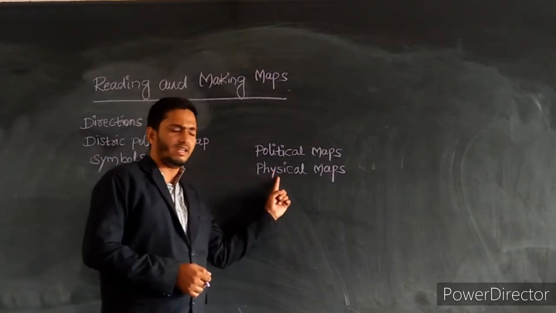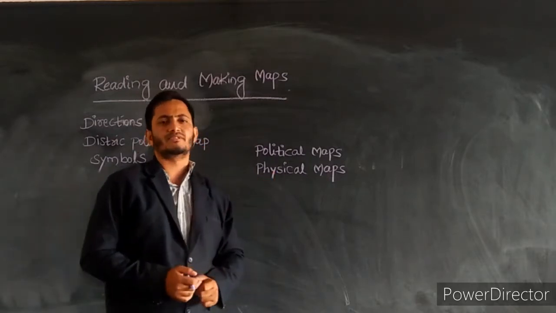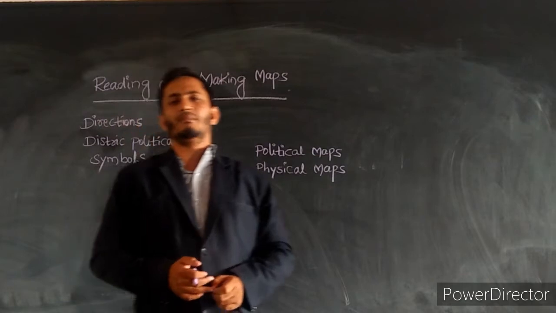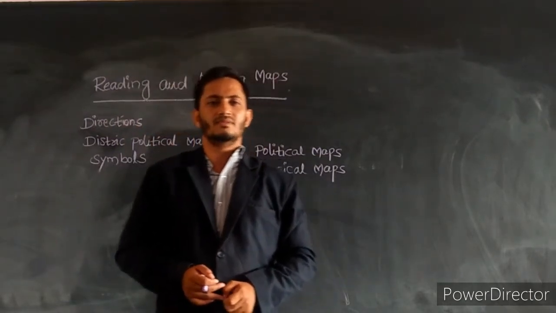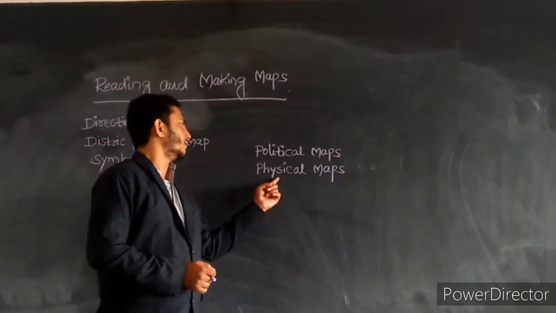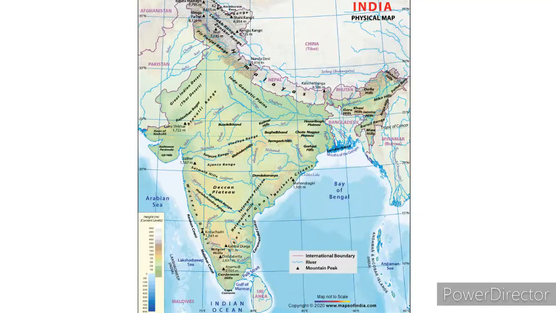What do you mean by physical maps? We learn from physical maps about mountains, plains, plateaus, deserts, islands, coastal plains.